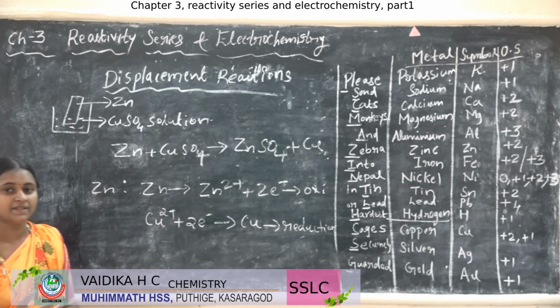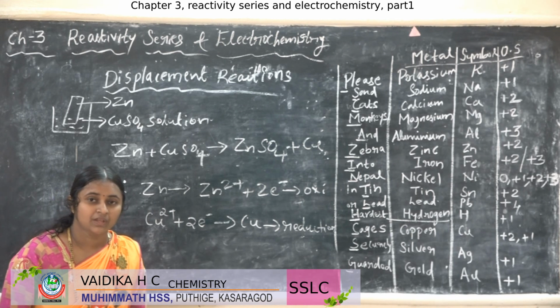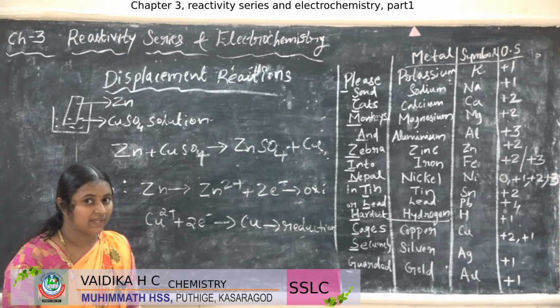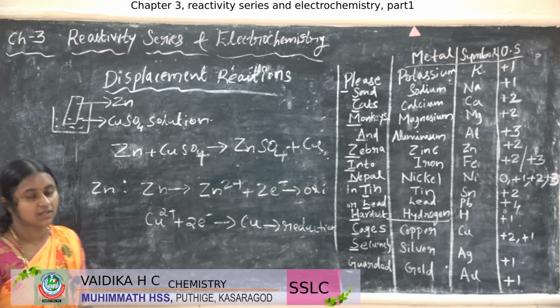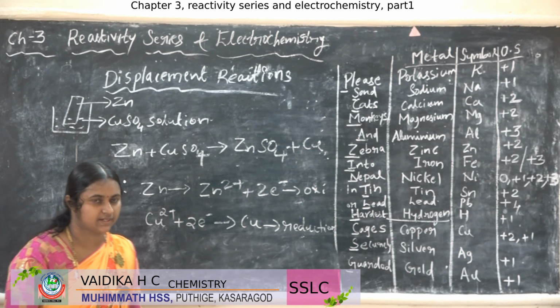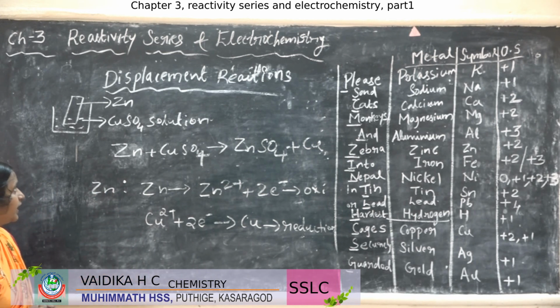As you know, copper sulfate solution will have a blue color, right? Why did this color come? Because it is a d-block element, so it will give color to the solutions, right? So after some time this color fades and some deposition occurs on the zinc rod.